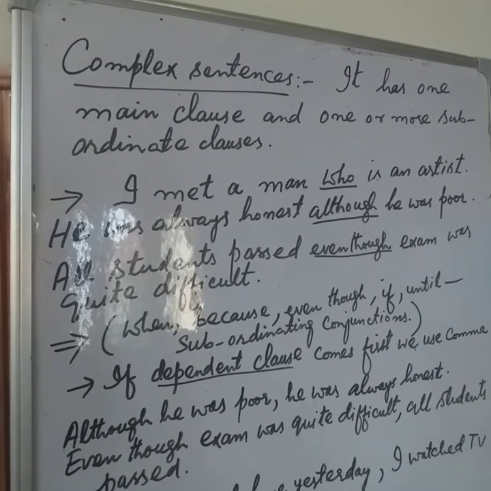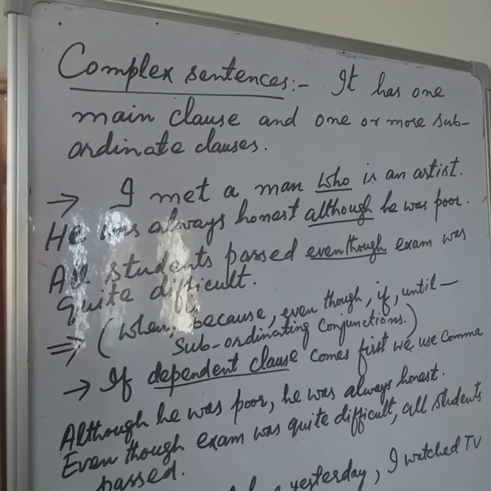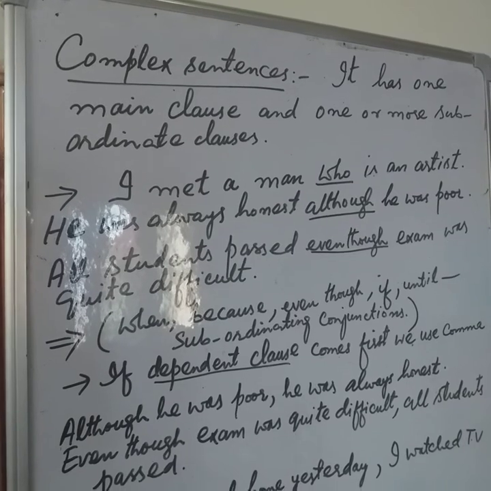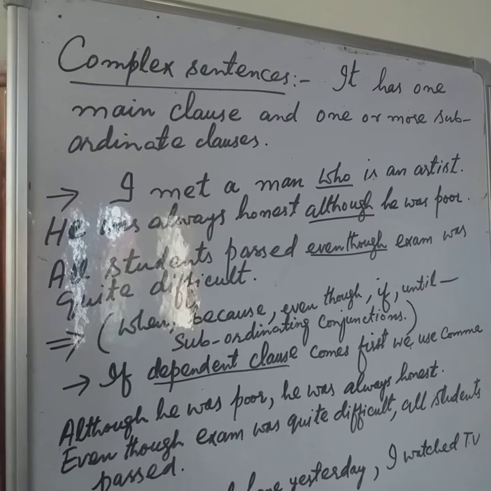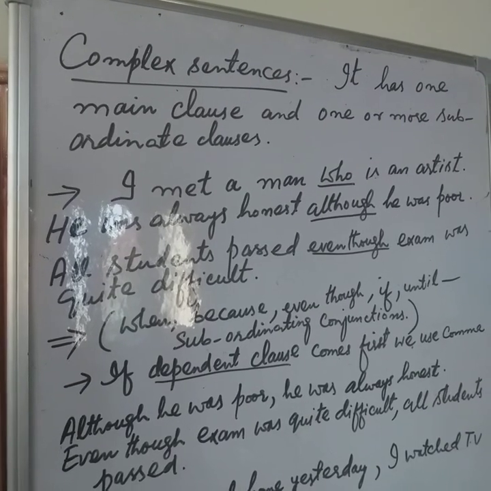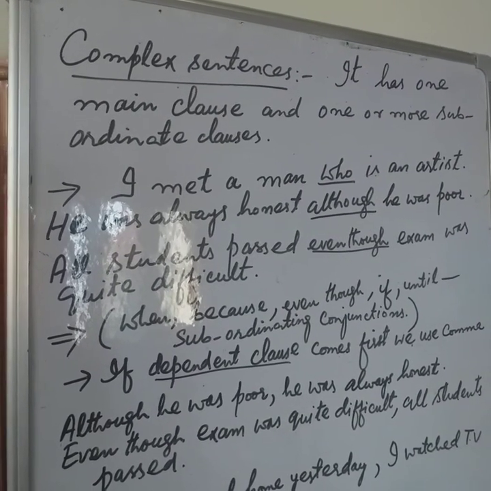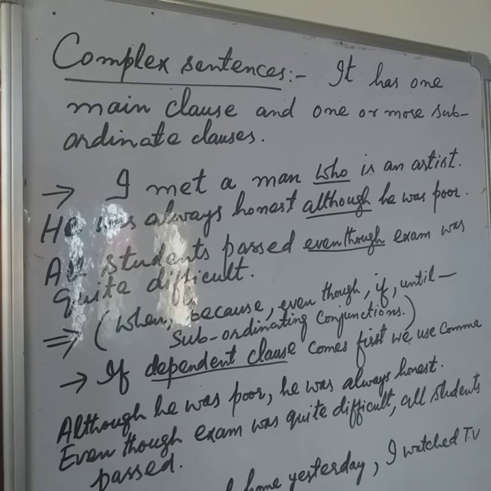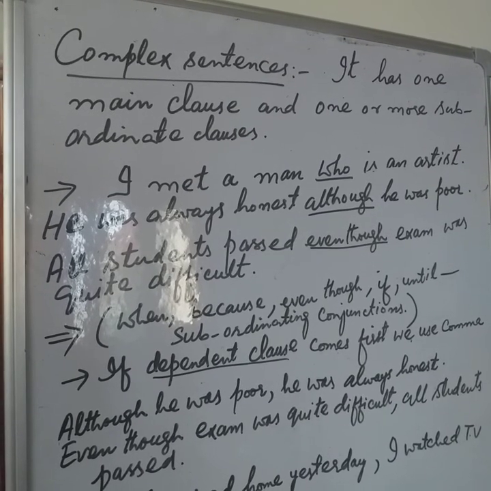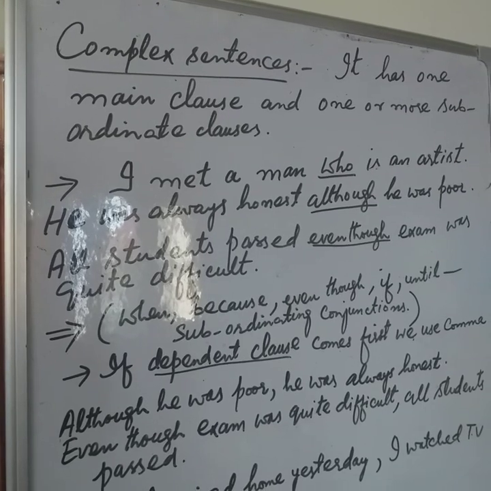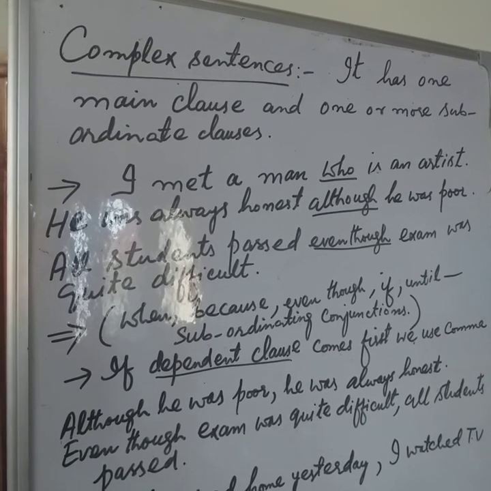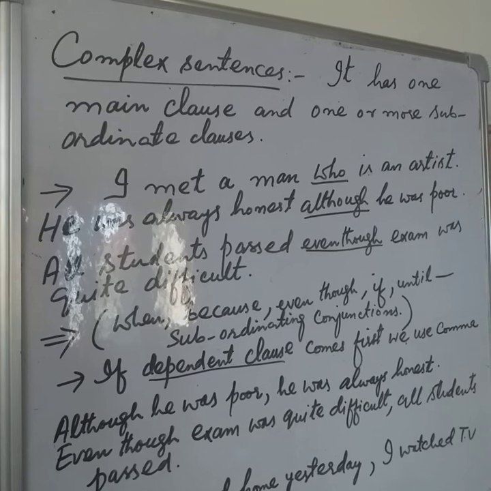Here are certain examples. I met a man who is an artist. Look at this very sentence. It has two parts, or we can say it consists of two clauses. I met a man. This is the main clause of a sentence. Who is an artist? This is the subordinate clause. So here we can say that this is a complex sentence because it consists of one main clause and one subordinate clause, or we can say one independent clause and one dependent clause. Got it here, dear students?